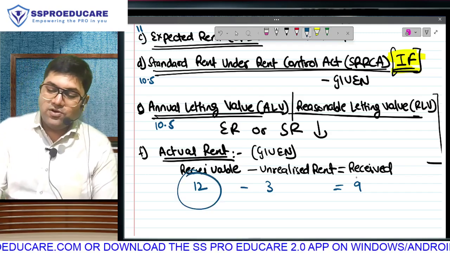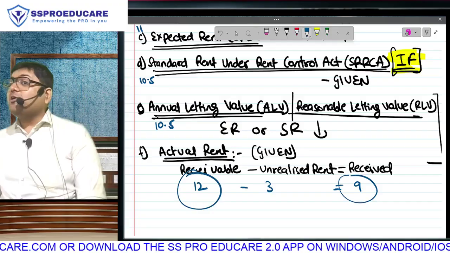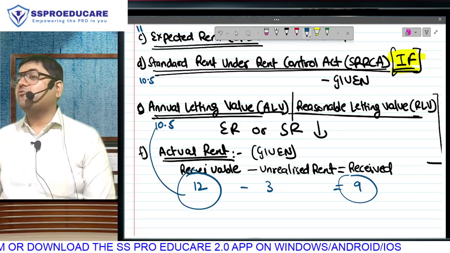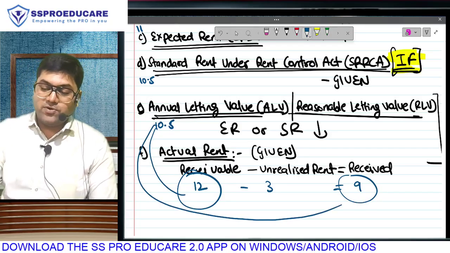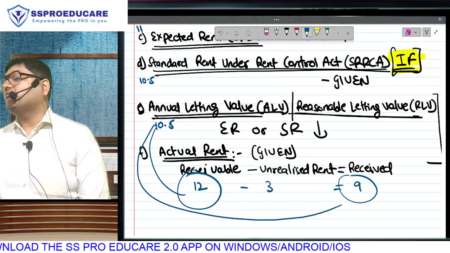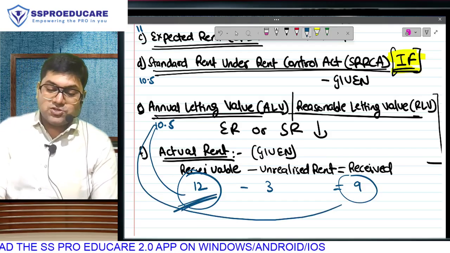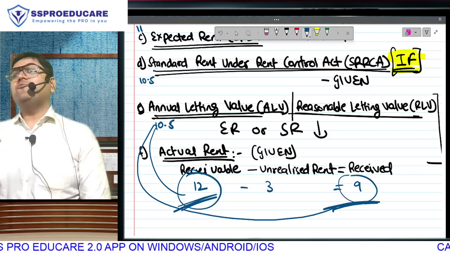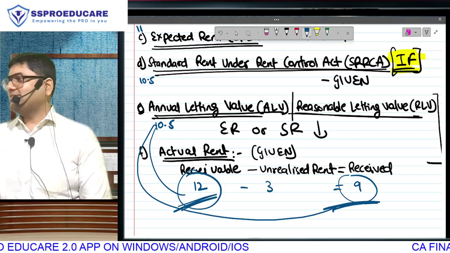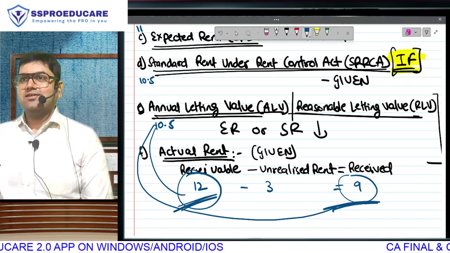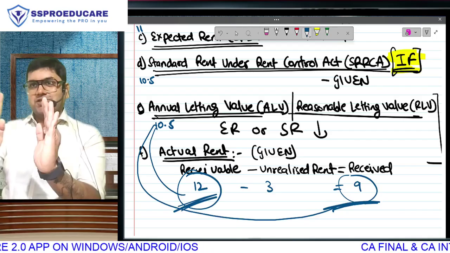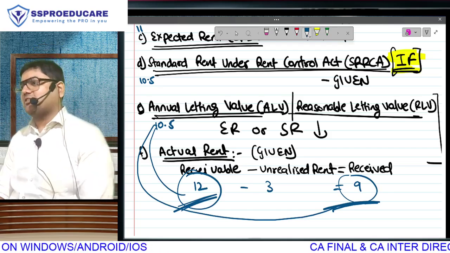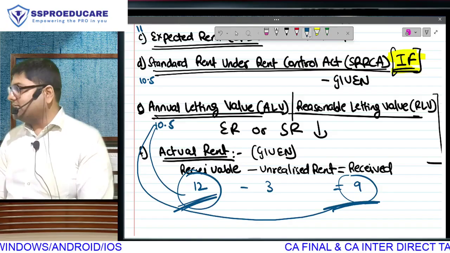In actual, now we have two amounts. Actual receivable or actual receipt. If I compare 10.5 with this amount, whichever is higher will give me the answer of 12 lakh. But if I compare 10.5 with this amount, whichever is higher will give me 9. Means whether actual receivable has to be taken or received has to be taken is going to influence my answer at least. Correct? Rule will not change. ALV or actual. ALV, there is only one amount. Actual mein I have two possibilities, received or receivable, and whichever I choose will change my answer.